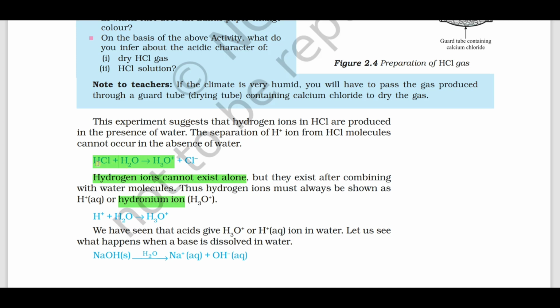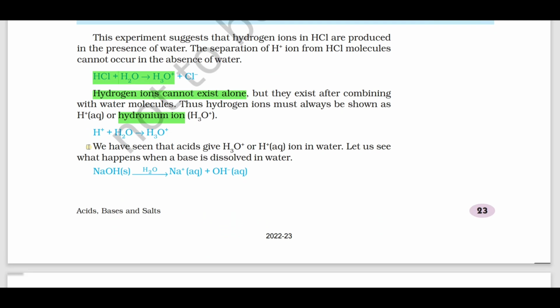1 mark definition. Define hydronium ion. H3O plus ion is called hydronium ion. Simple definition, otherwise you can write hydrogen cannot exist alone, it reacts with water molecule, hence it forms hydronium ion. What is hydronium ion? H3O plus.